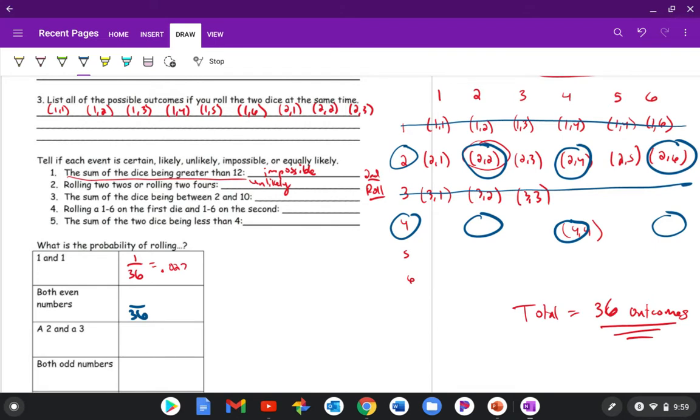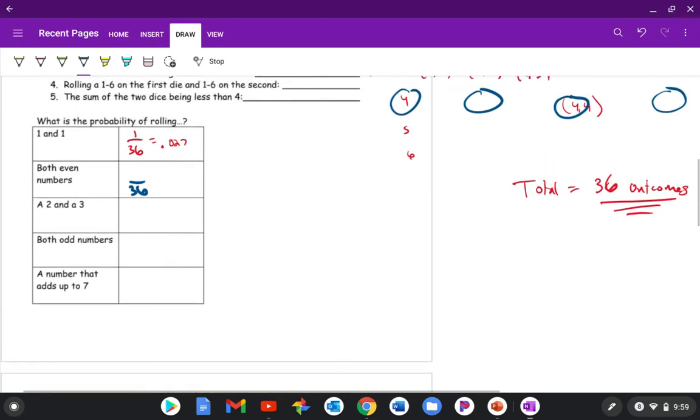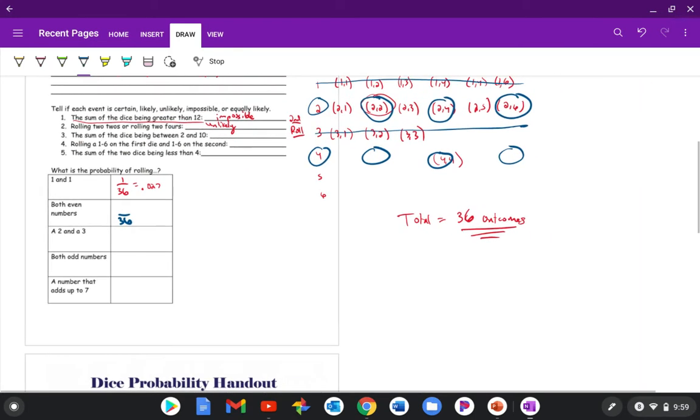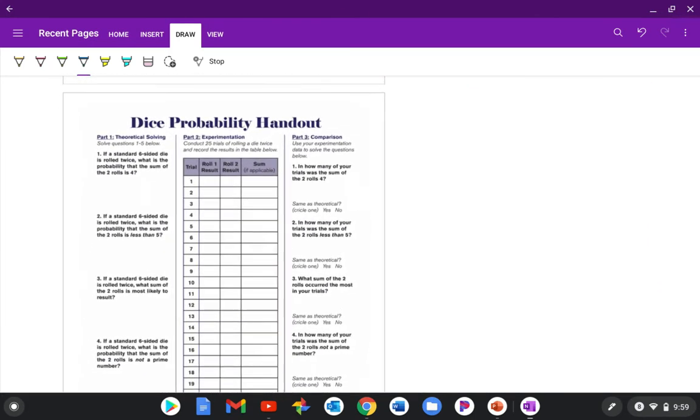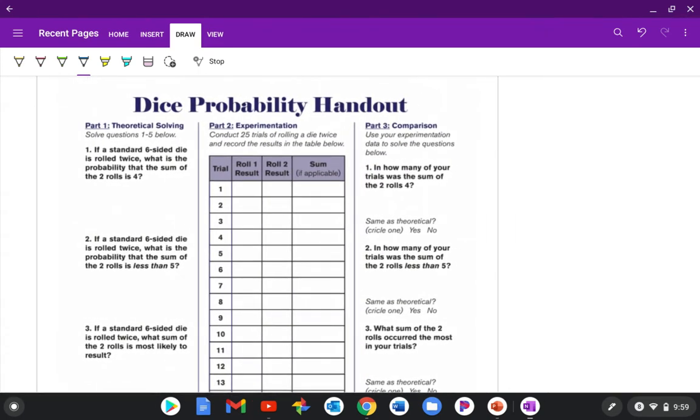Probability of rolling a 2 and a 3. Make sure you look at a 2 and a 3 and also a 3 and a 2 for that one. So you can figure the rest of that out. All right, so that's the theoretical part. Using this chart that we've made, answer these theoretical questions. All right, the next one is going to be a little experiment, but there also is a theoretical part of that as well.